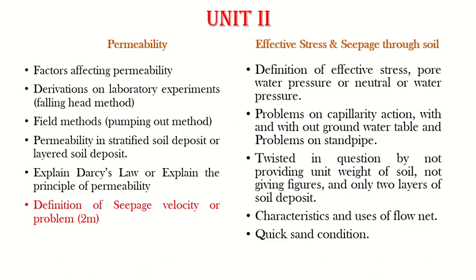Moving on to the second slide, which shows Unit 2. Unit 2 consists of two chapters. Chapter 1 is permeability, and Chapter 2 is effective stress and seepage through soils. In the permeability part, the important topics you need to consider are the factors affecting permeability and the laboratory methods, especially the falling head method, because the falling head method involves some derivations and mathematical equations. So you need to concentrate more on the falling head method.